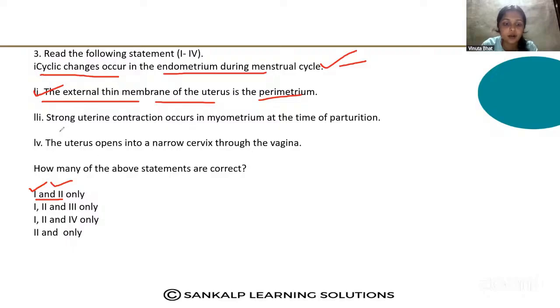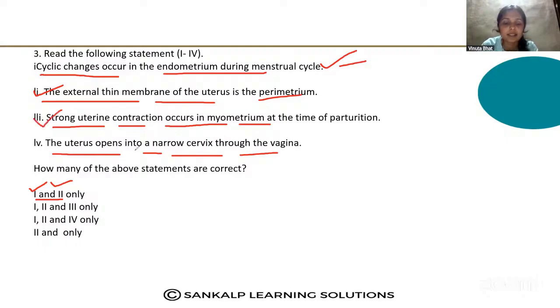Read the third one: strong uterine contraction occurs in the myometrium at the time of parturition. Yes, the myometrium is the middle layer of the uterus that helps in the strong uterine contraction. That is also correct. The fourth: the uterus opens into the narrow cervix through the vagina.